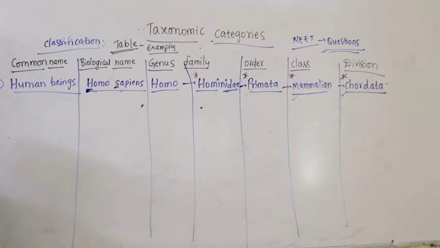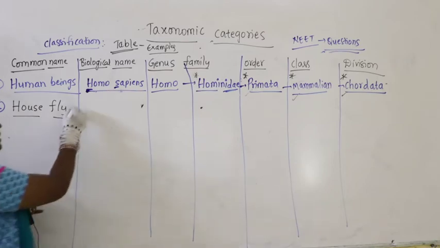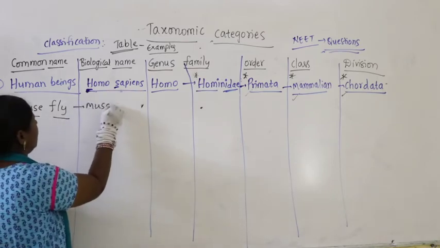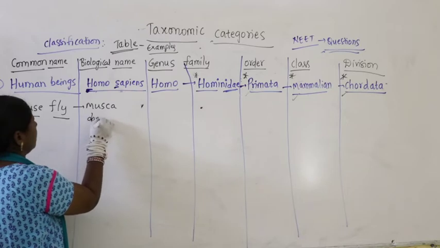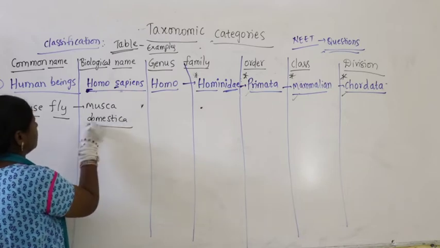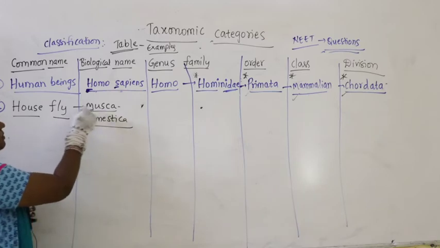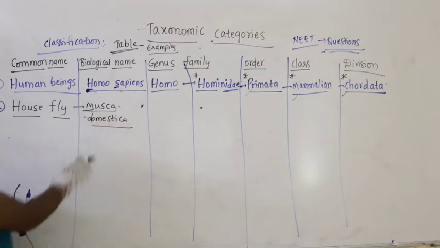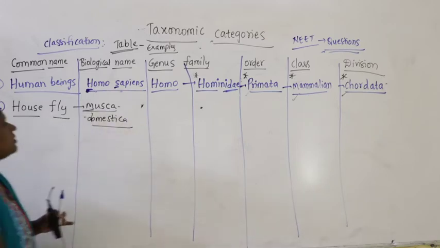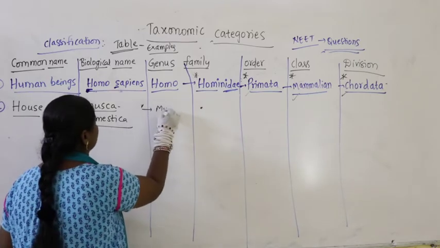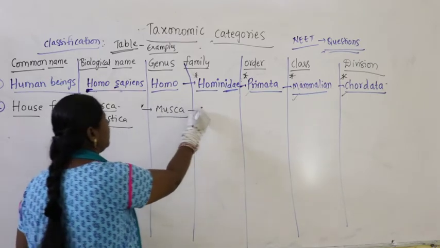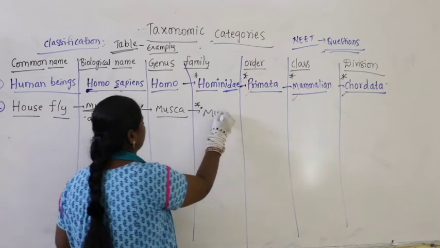Now let us talk about one lower organism. Let us take the housefly, a most commonly found organism. What is the scientific name for housefly? It is called Musca domestica. M is a capital letter. Musca is the genus and domestica is the species. The family is Muscidae.